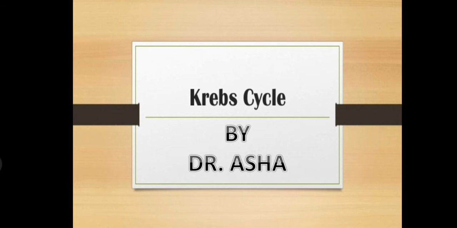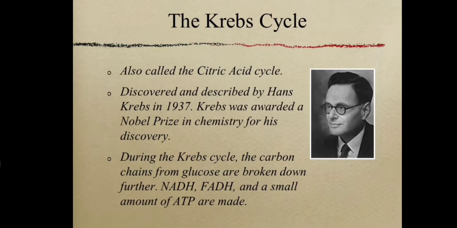We continued with the carbohydrate metabolism. The next topic in carbohydrate metabolism is Krebs cycle. Krebs cycle, also known as the citric acid cycle, was discovered and described by Hans Krebs in 1937. Krebs was awarded the Nobel Prize in chemistry for his discovery.